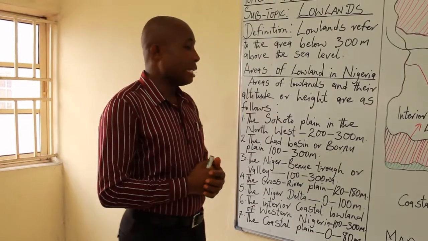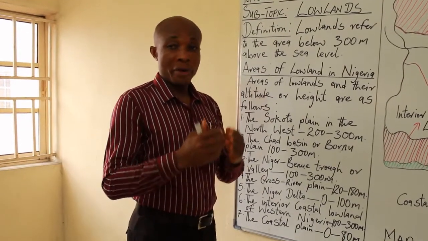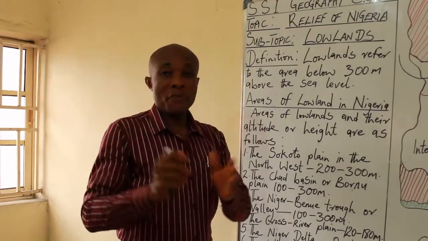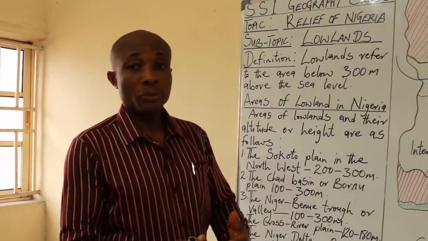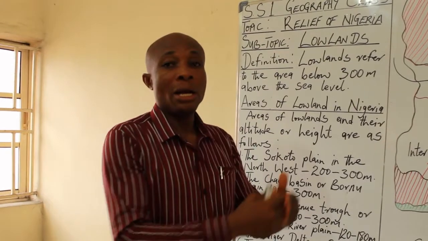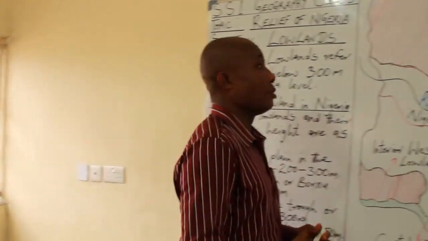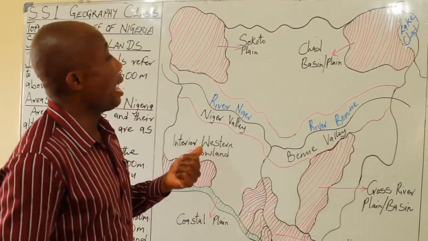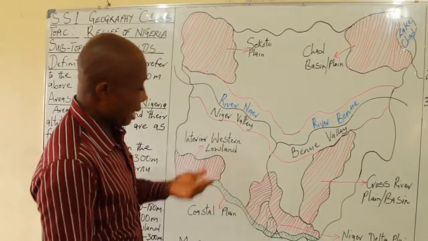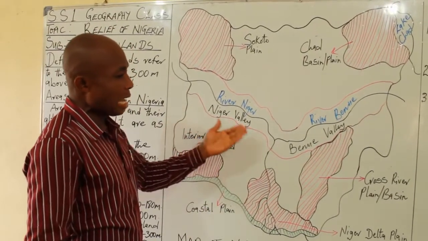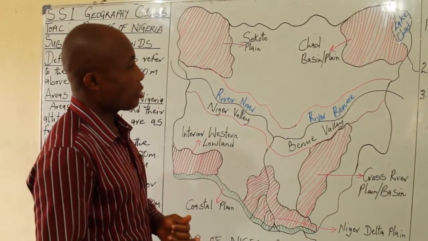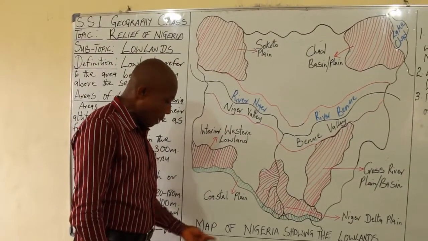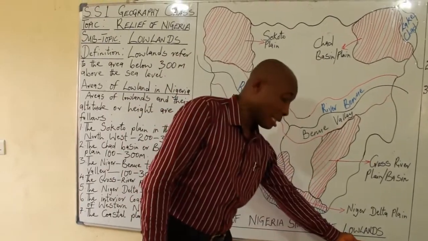All these are the lowlands of Nigeria. Now I'm going to use a map of Nigeria to show you the position, or where these lowlands can be found. Okay, now you can see a map of Nigeria, and I told you that anytime you have something like this, there must always be a title. You can see my title: Map of Nigeria showing the lowlands.